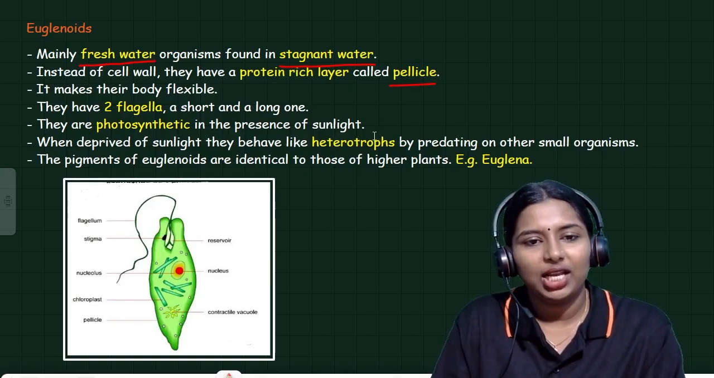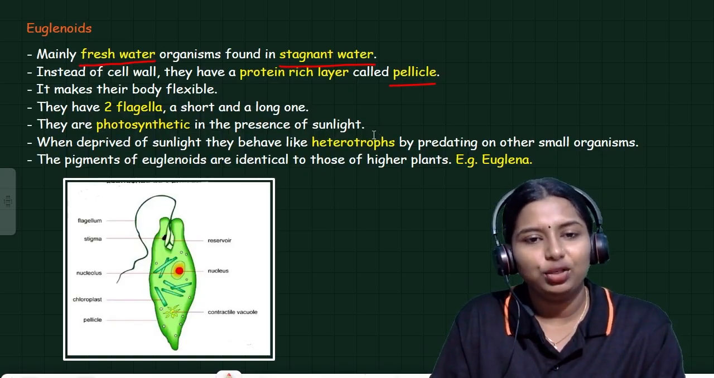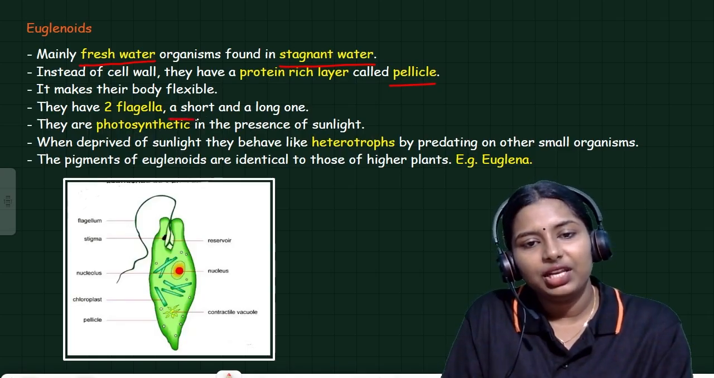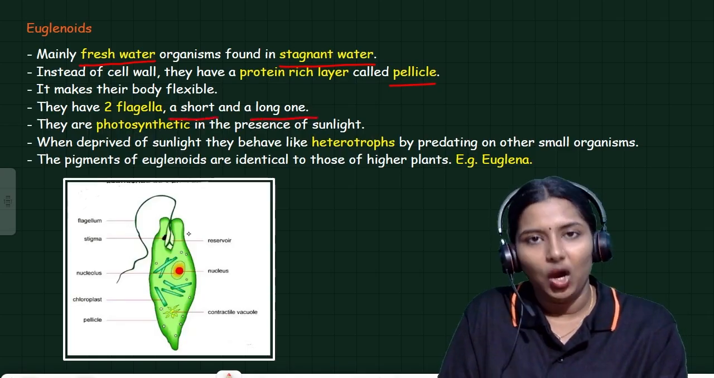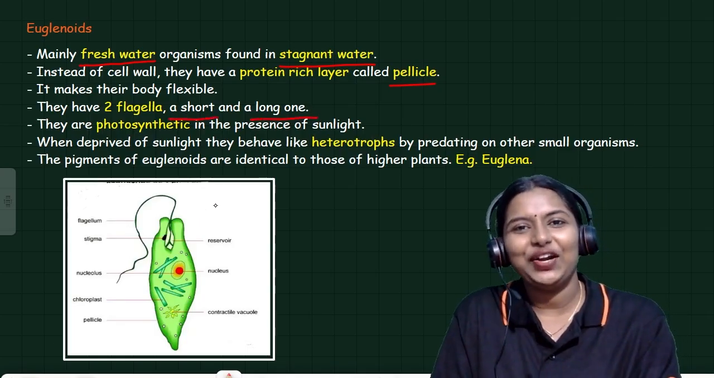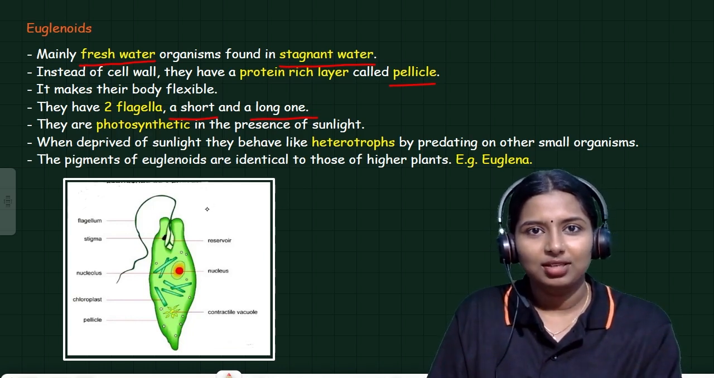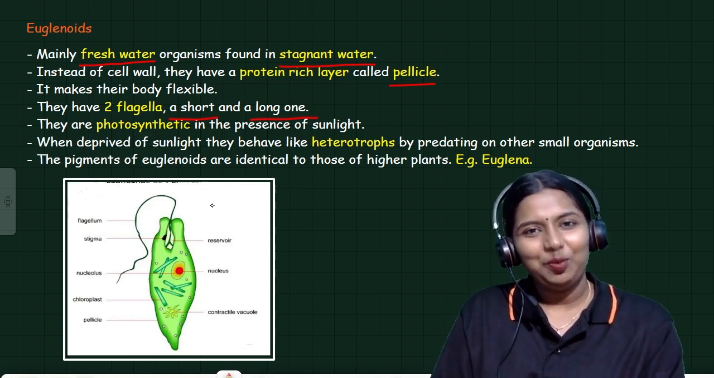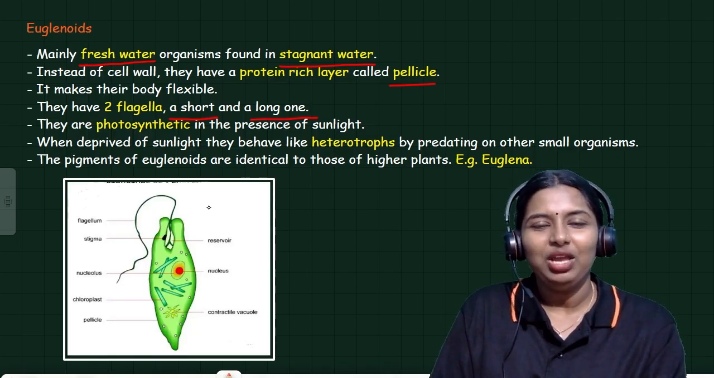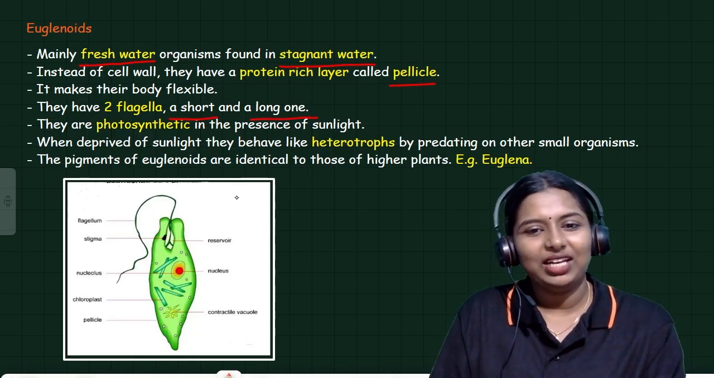Euglenoids also contain two flagella. One flagellum is very short and the other one is very long. What is the function of flagella? Comment in the comment box. Flagella are for their locomotion, for their movement. So, one flagellum is short and the other one is long.